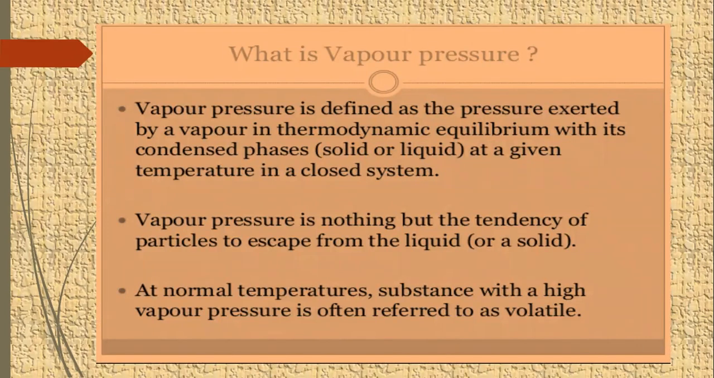What is vapor pressure? Vapor pressure is basically the pressure exerted by the vapors in thermodynamic equilibrium with its condensed phase. Condensed phase is liquid or solid. At a given temperature, in a closed container, in a closed system, it is known as vapor pressure. This definition is explained by an example in the next slide. Vapor pressure is nothing but the tendency of particles to escape from the liquid surface. At normal temperatures, a substance with high vapor pressure is often referred to as a volatile liquid.